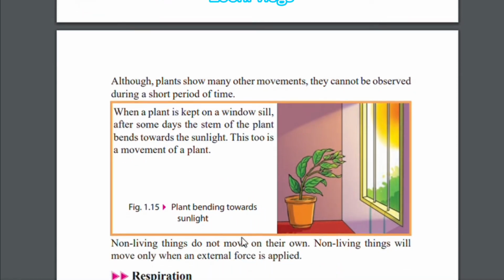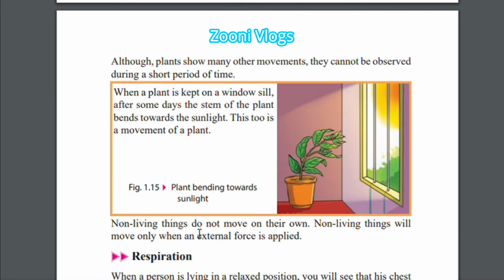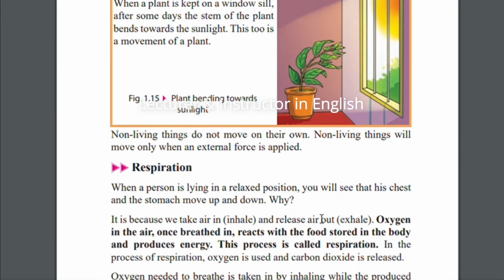Now you can see, non-living things do not move on their own. Non-living things will move only when an external force is applied, because only living things can be seen to move by themselves. So for non-living things, we have to apply some external force, otherwise they never move.